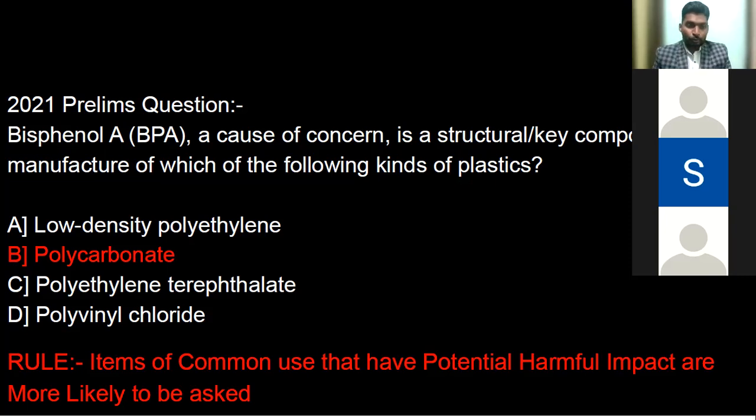Parth, can you read the rule mentioned at the bottom of the screen? Yes, sir. Items of common use that have potential harmful impact are more likely to be asked. So what do you understand by this rule, Parth? UPSC is basically asking questions particularly from the area which has negative effect on environment, animals, and humans. That's your interpretation, Parth, right?